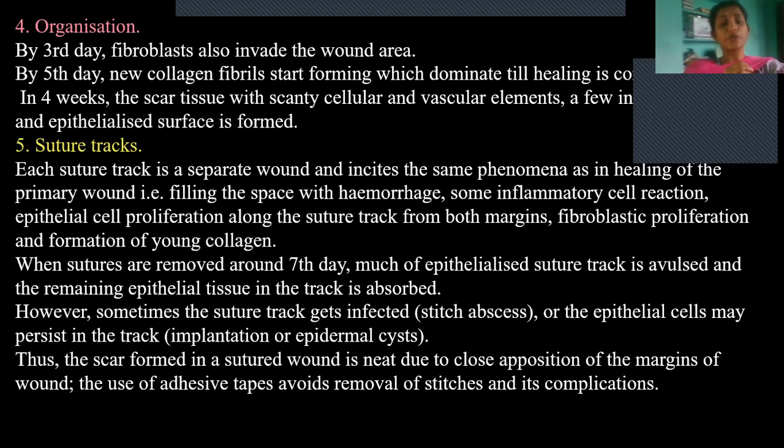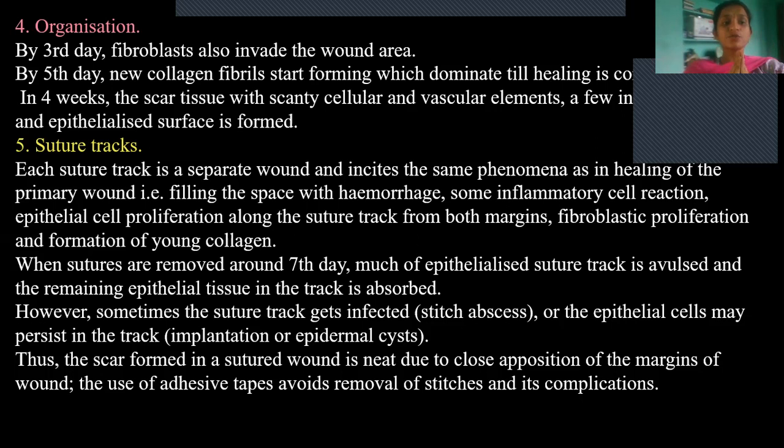What are the different steps that are involved in the closing of wounds or healing of wounds? Like neovascularization, fibroblast formation, granulation tissue formation. The same steps will take place, but here we'll be studying in a stepwise or day-wise manner. So by third day, fibroblasts will be formed. By fifth day, collagen deposition will start, and in 4 weeks, it will form a new tissue which has newly formed blood vessels, fibroblasts that we also call myofibroblasts, collagen tissue and polymorphs. So all these will be formed as a tissue.